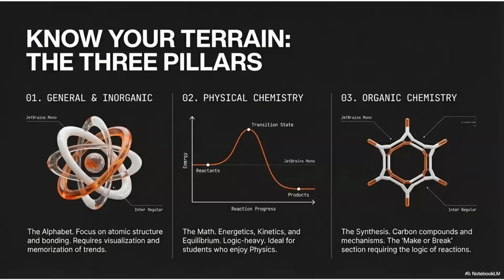So we are going to learn these 3 things separately. Actually, the first one, general and inorganic chemistry, is going to be the alphabet. Alphabet means we are going to learn the things in our day-to-day life, just like you all remember the days you went to the nursery or kindergarten, right?